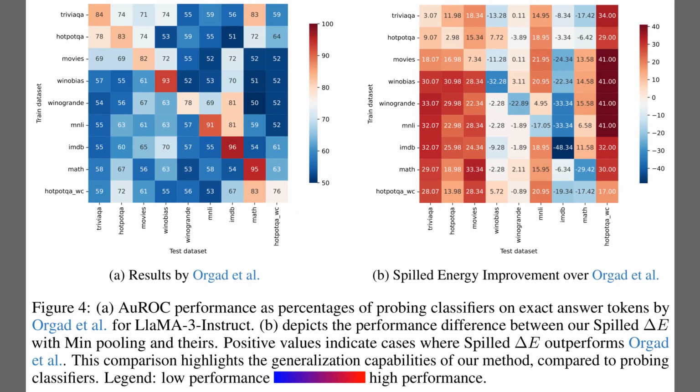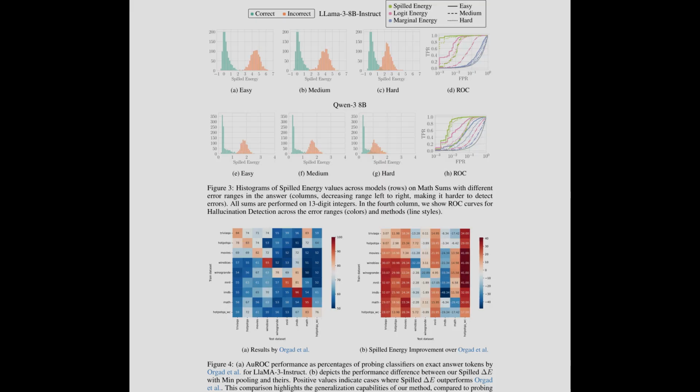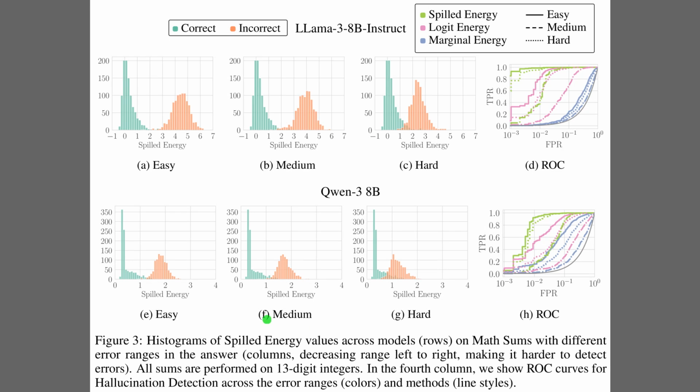Alright, Figure 2 established the theoretical mechanism. Figure 4 tests its robustness across different domains. Panel A on the left charts the performance of probing classifiers, which are explicitly trained to find errors. You see a clear diagonal of high performance in red, meaning they work well on their training data, but they fail to generalize, shown by the blue off-diagonal areas. Panel B on the right plots how much spilled energy improves upon this baseline. The consistent red coloring indicates that the training-free approach yields superior results, essentially solving the generalization problem that limits supervised methods.